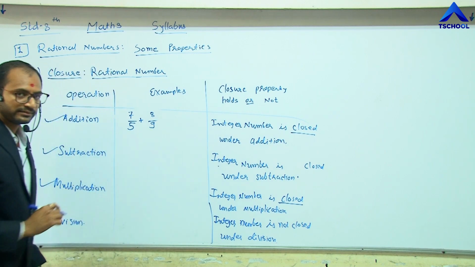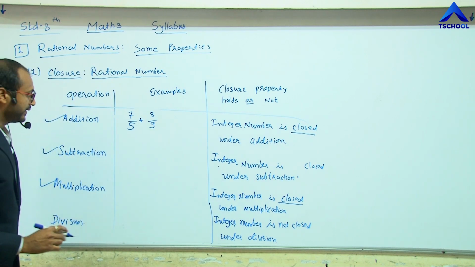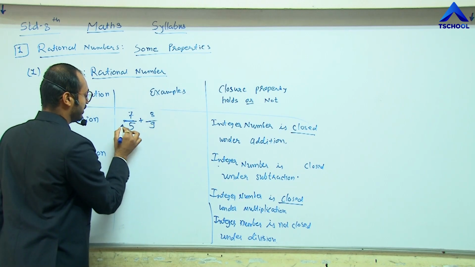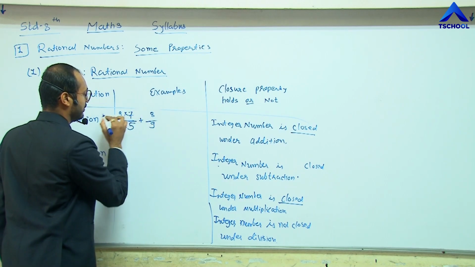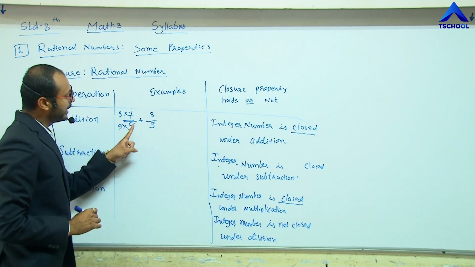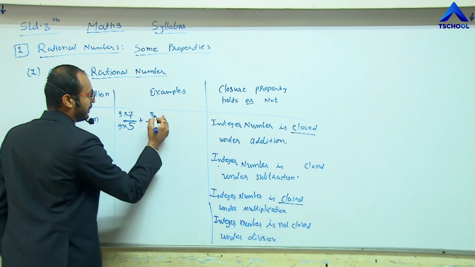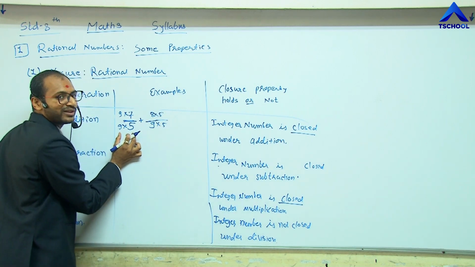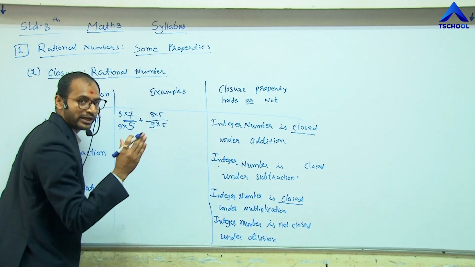What is the result? Let me simplify this. To make the denominator equal, we should multiply by 9 in numerator as well as in denominator, plus we should multiply by 5 to make the denominator equal. See, this multiplication gives the equal denominator.